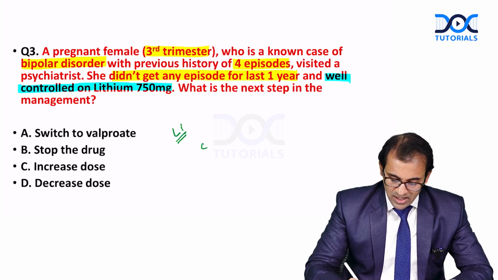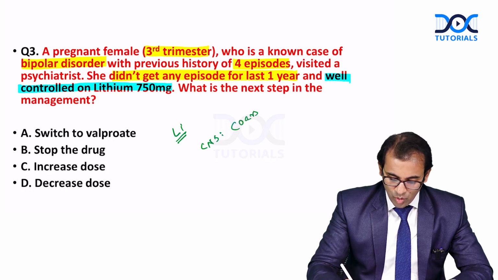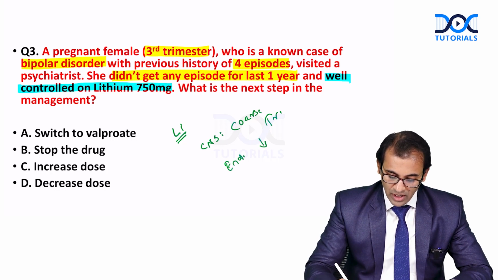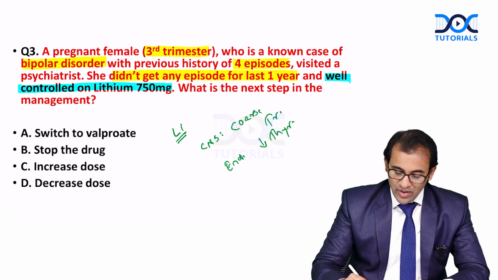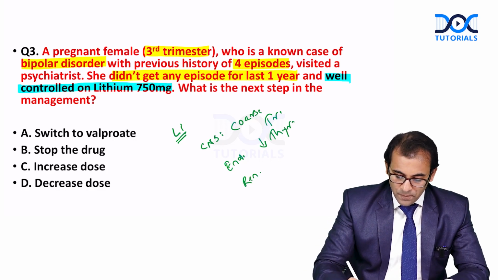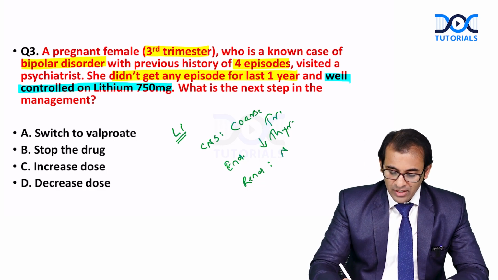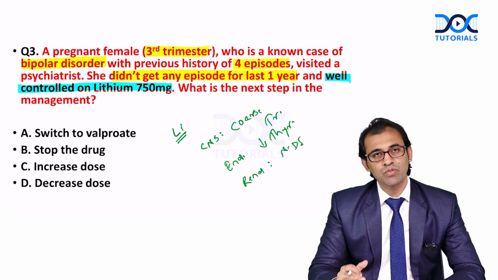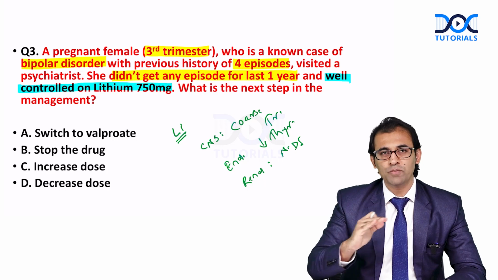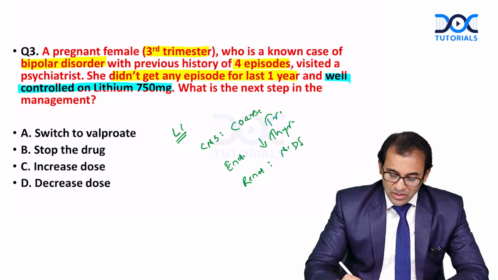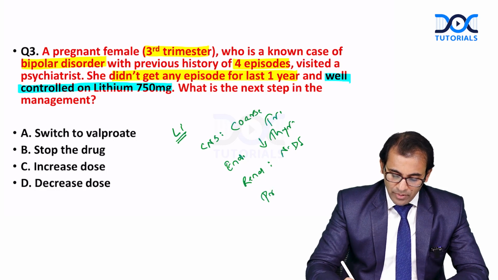See, in the CNS, what will be the side effects? Yes, this can cause coarse tremors. What about the endocrine part? This can cause hypothyroidism. And when I talk about the renal part, yes, this can cause nephrogenic diabetes insipidus, because it will cause polyuria, which will cause polydipsia, and finally what? Diabetes insipidus.